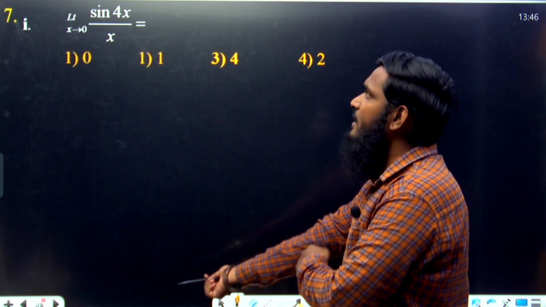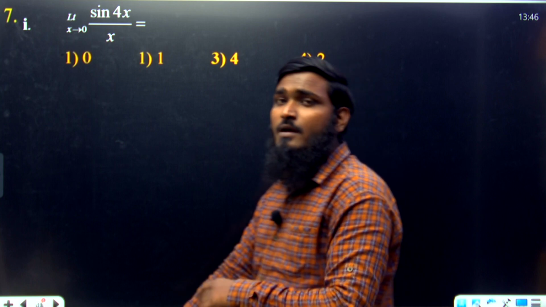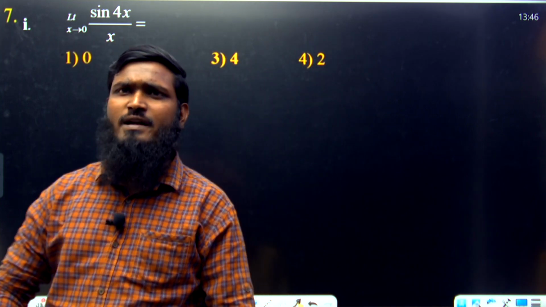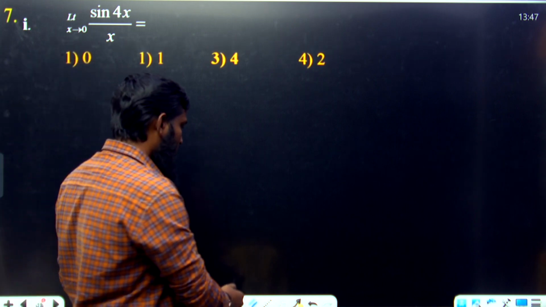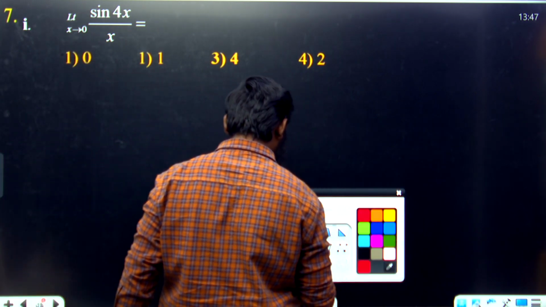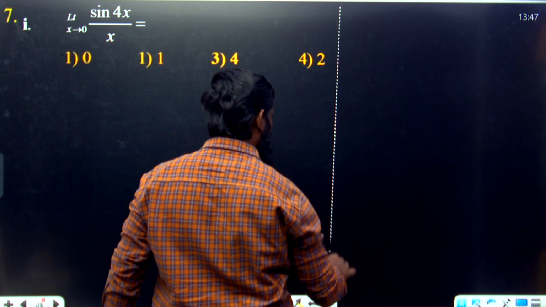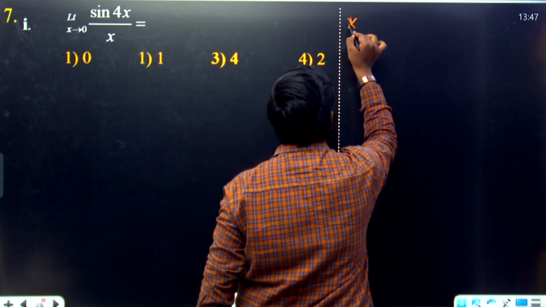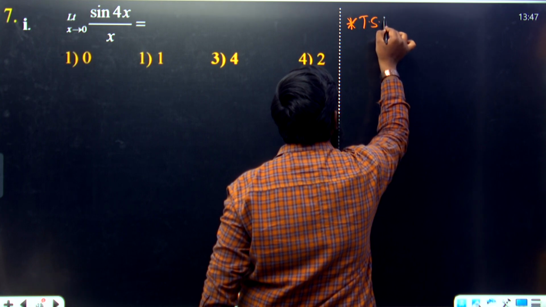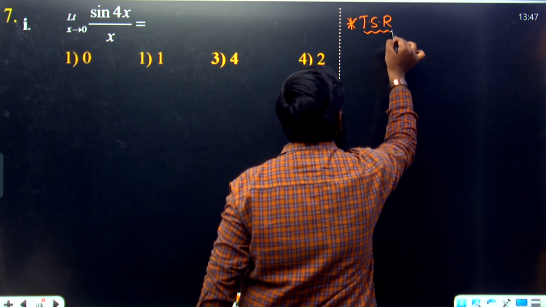Limit x tends to 0, sin 4x divided by x we are having. Now in our previous videos also, we have connected some TSRs, I have given you. Similarly over here also, let us take this part. In the previous video we already discussed this part. Now see this one. What is the TSR we are having for this?